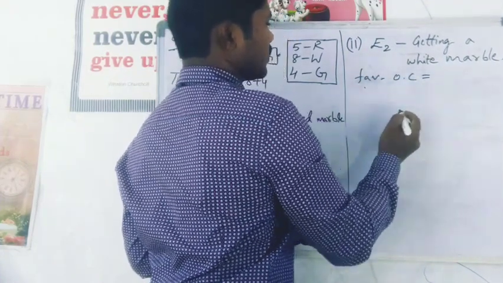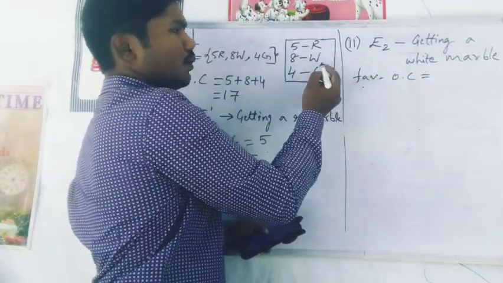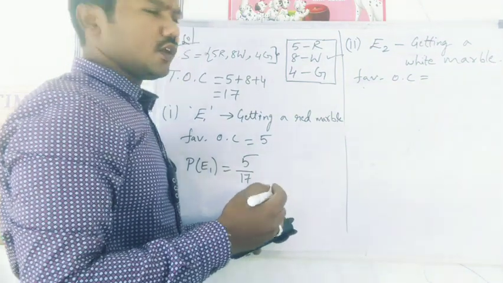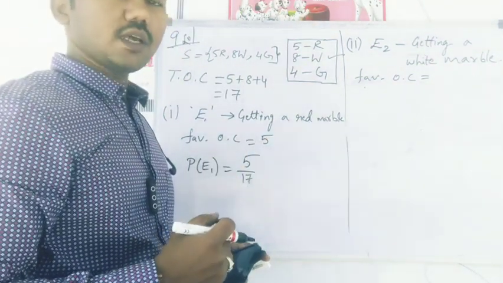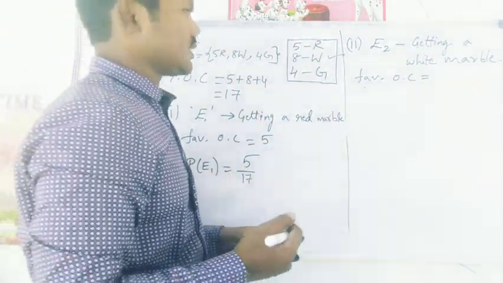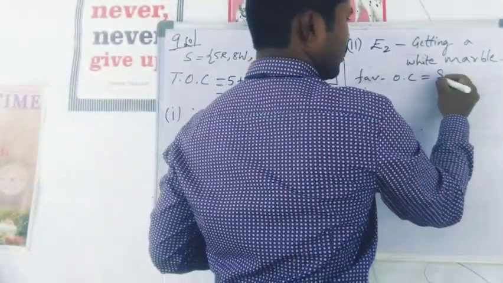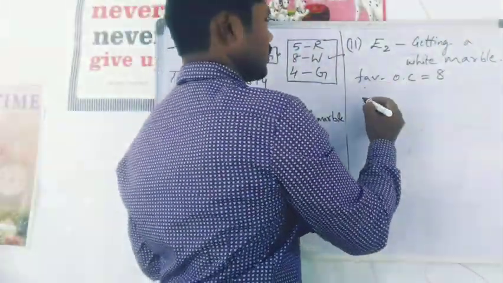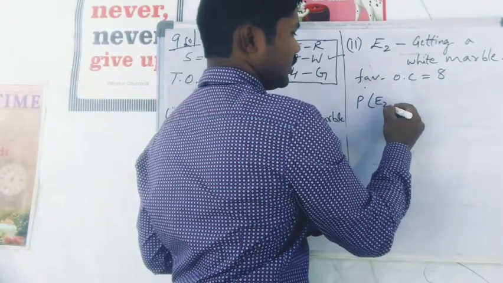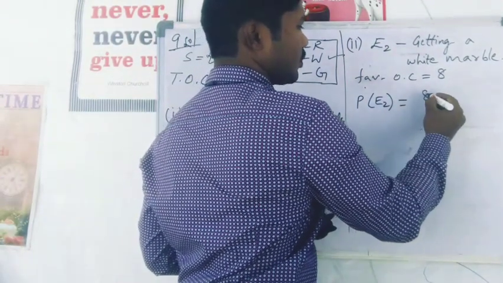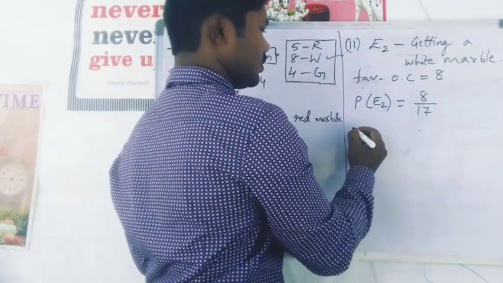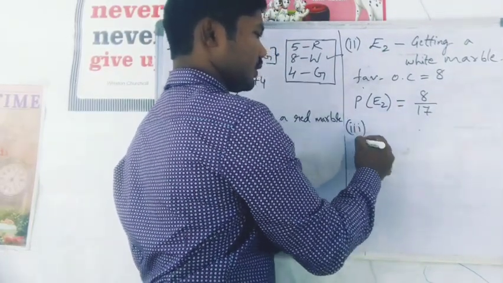Here in the box, how many white marbles are there? 8. So out of these 8, if I get any one marble as an outcome, then my event is successful. So 8 outcomes are in my favor out of the total outcomes. Now the probability of event E2 is equal to favorable outcomes 8 by total outcomes 17. Okay, it is in simplest form. So that is your answer.